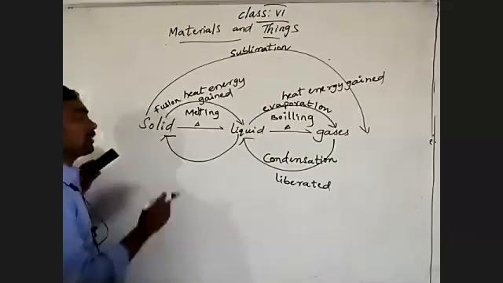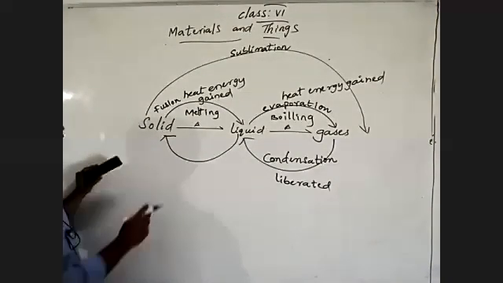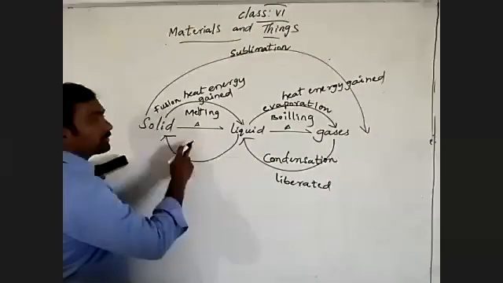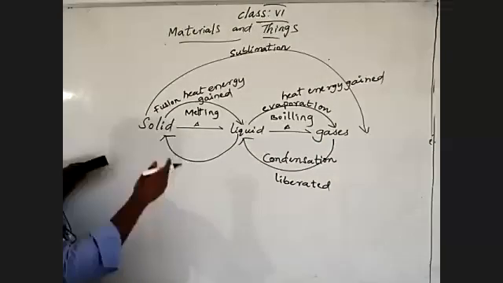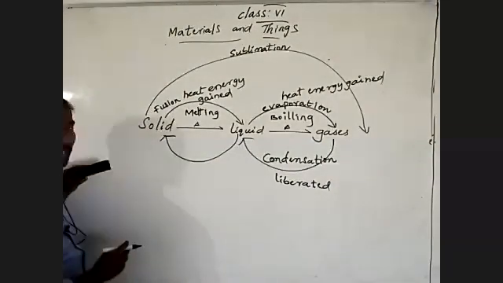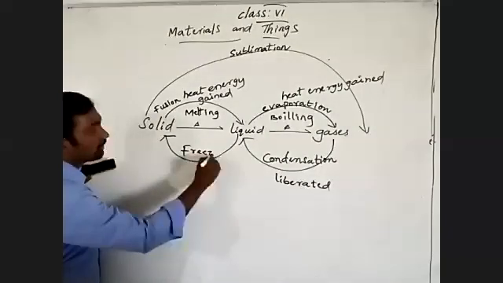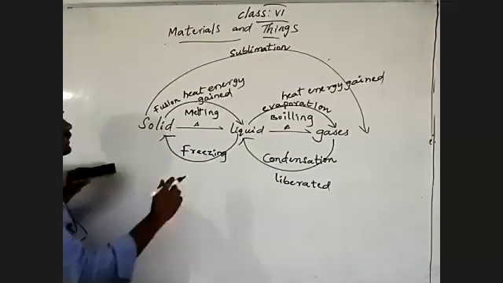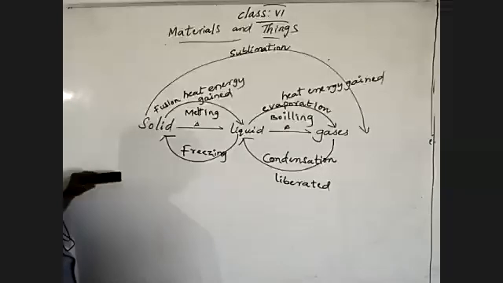Next, the liquid state of a substance is changed into the solid state of the substance. In this situation also, what happens? The liquid state of a substance changed into the solid state of the substance is nothing but freezing. What is that? Freezing. Freezing is the process in which the liquid state of a substance is changed into the solid state of the substance.